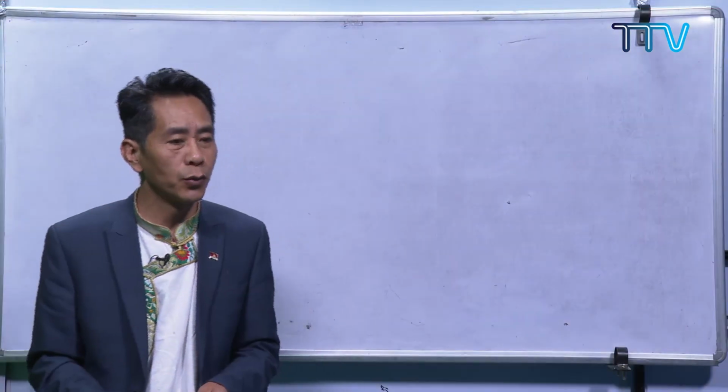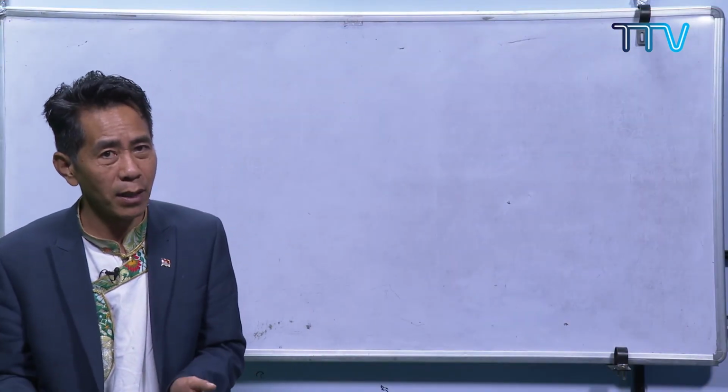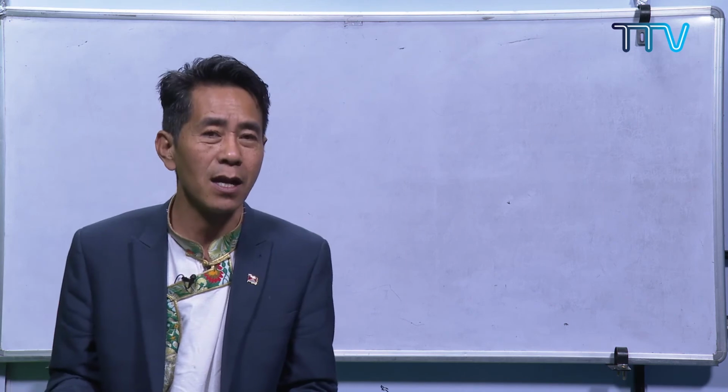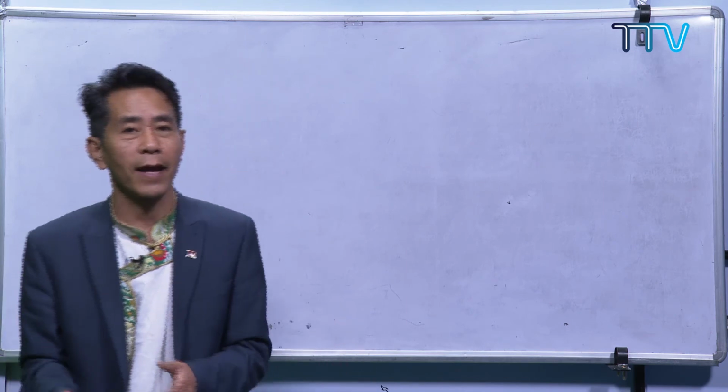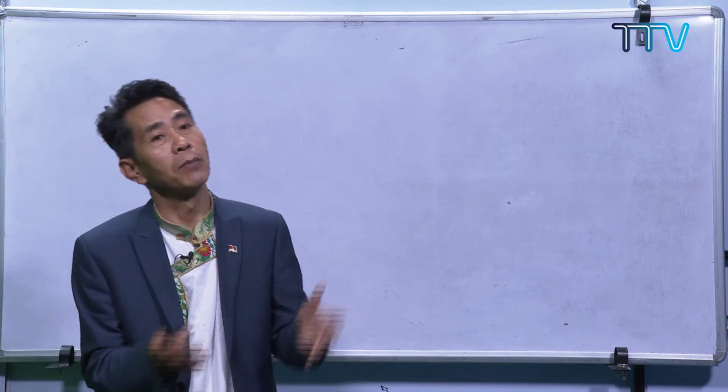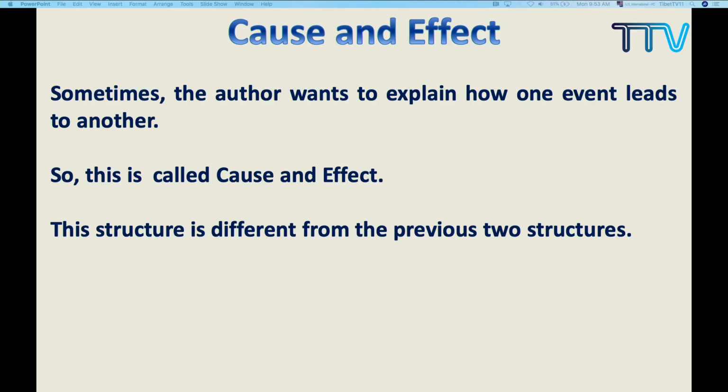Let us move on to the third. What is the third? Remember, what is the third type of text structure? Yes, okay, it's cause and effect, which is totally different from the previous two. Now sometimes the author wants to explain how one event leads to another, talks about different types of causes and effects. So this is called cause and effect. Now this structure is totally different from the previous two. So each and every structure is unique in its own way.